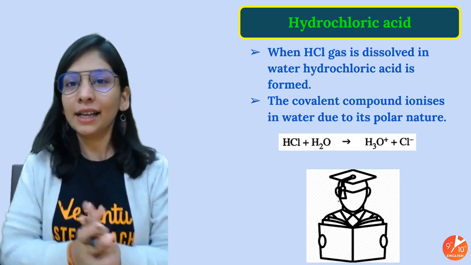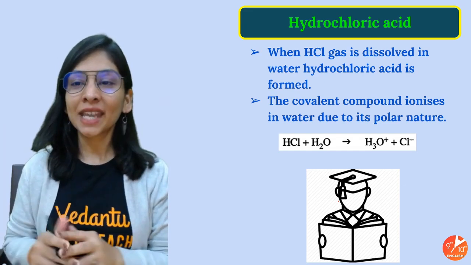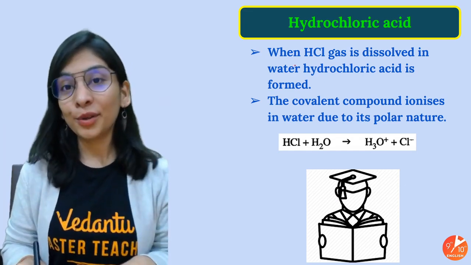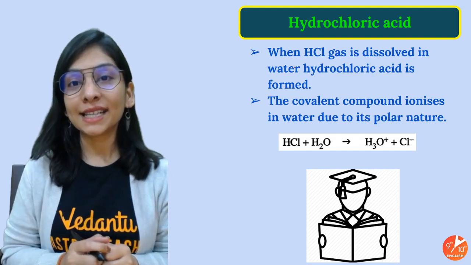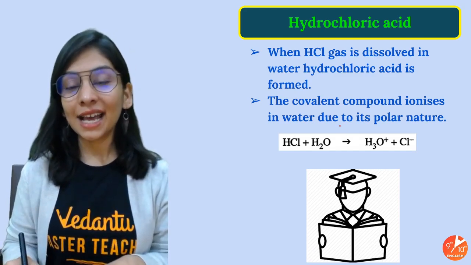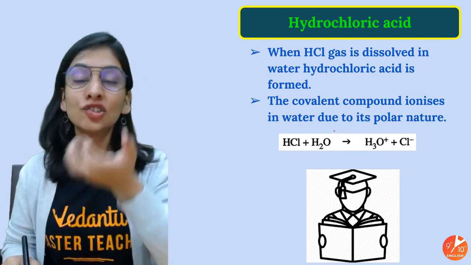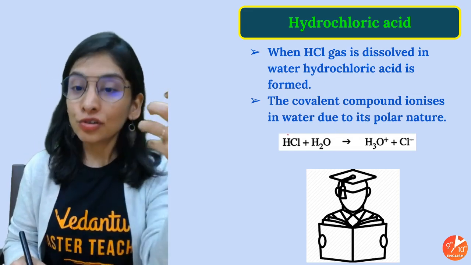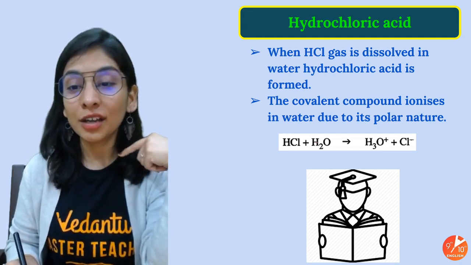Now let's understand HCl in the form of acid, hydrochloric acid. Students, how will that form? When HCl gas dissolves in water, you get HCl in the form of acid, hydrochloric acid. And definitely it has a polar nature, because there is a polarity, a charge difference, an electronegativity difference. Now look at this, what will happen when you put it in water?